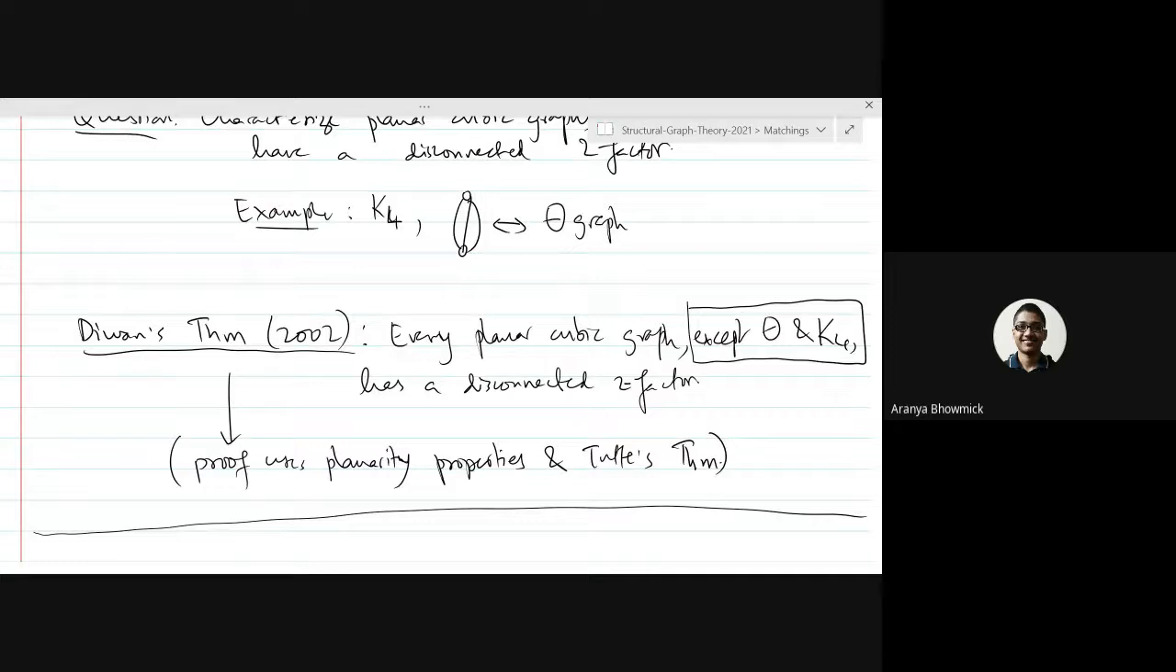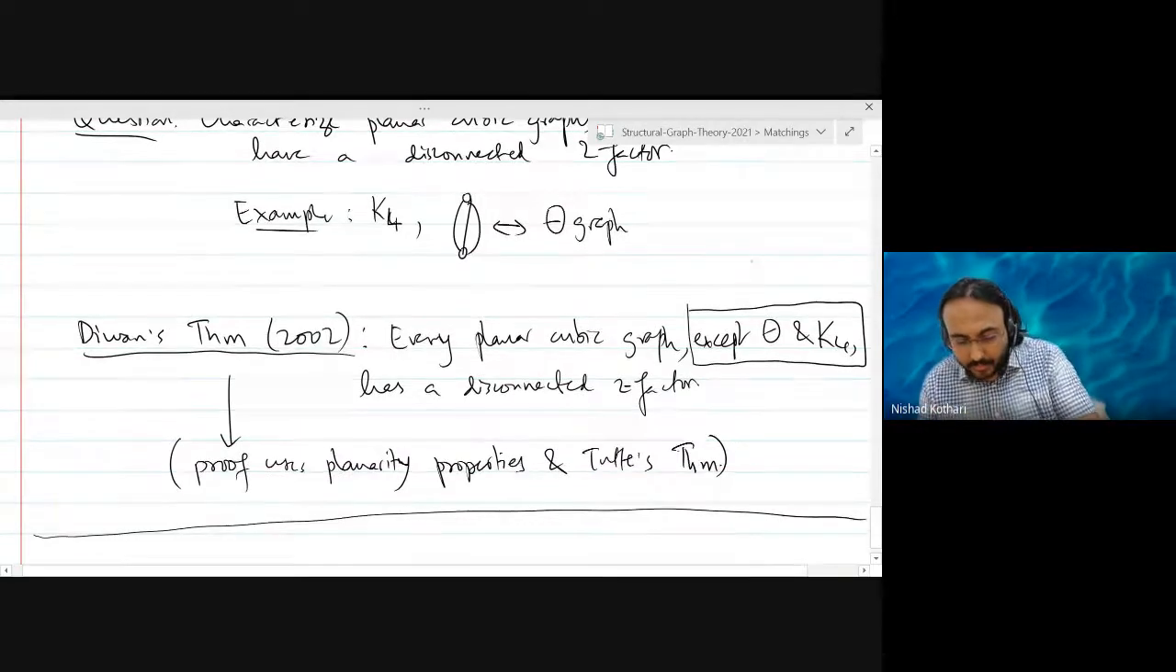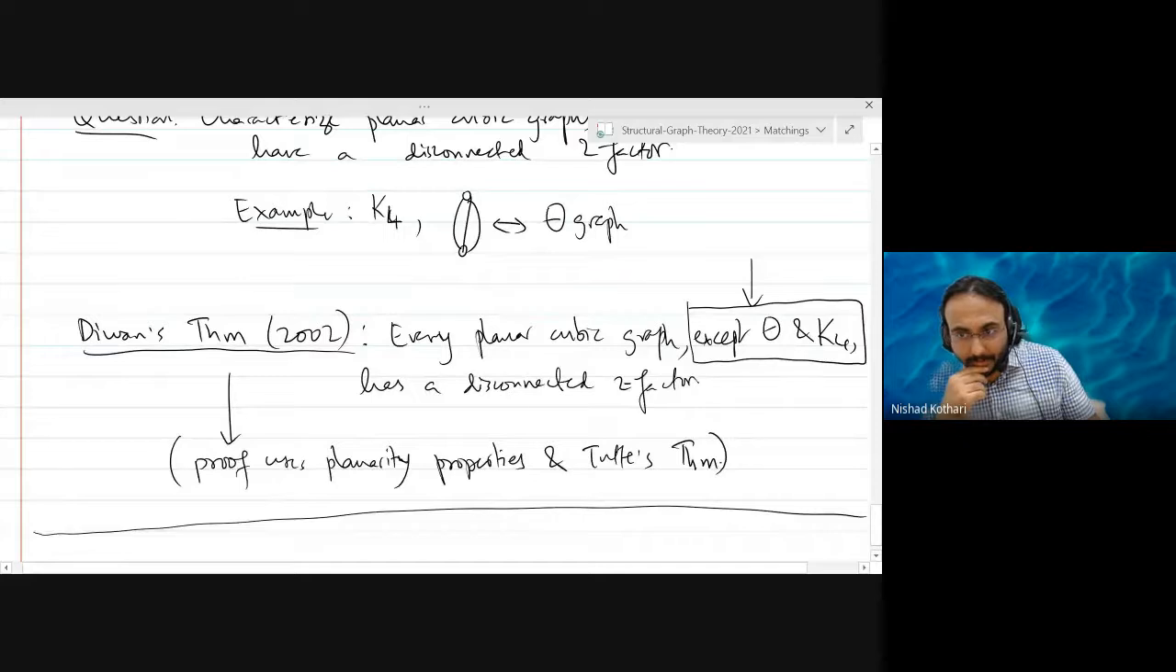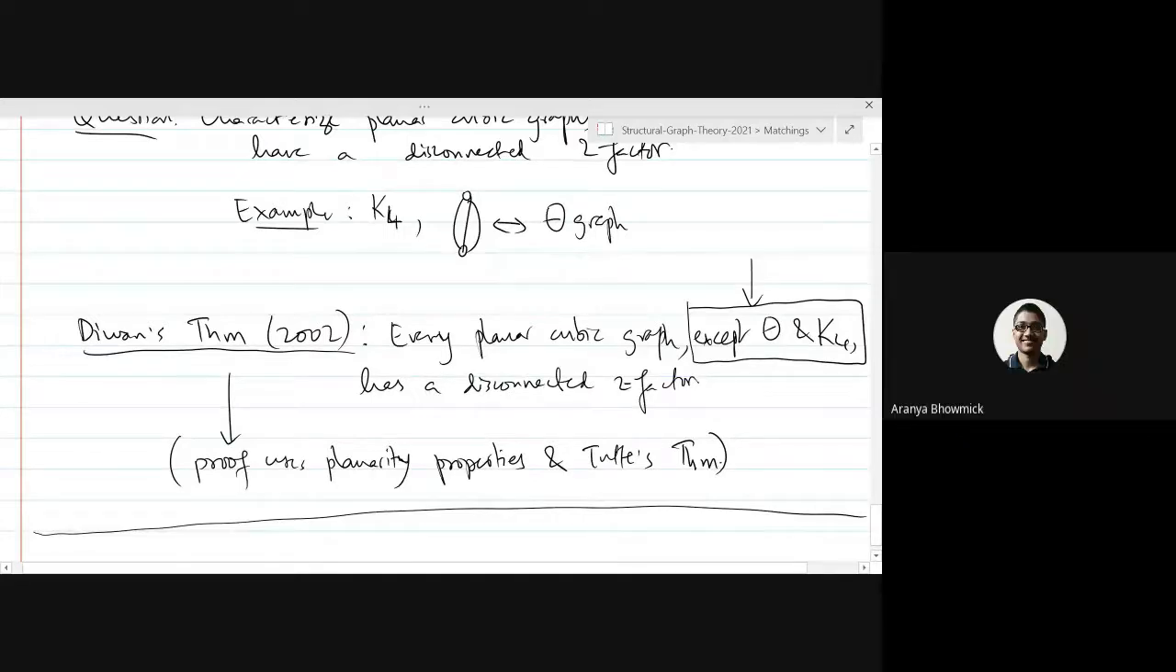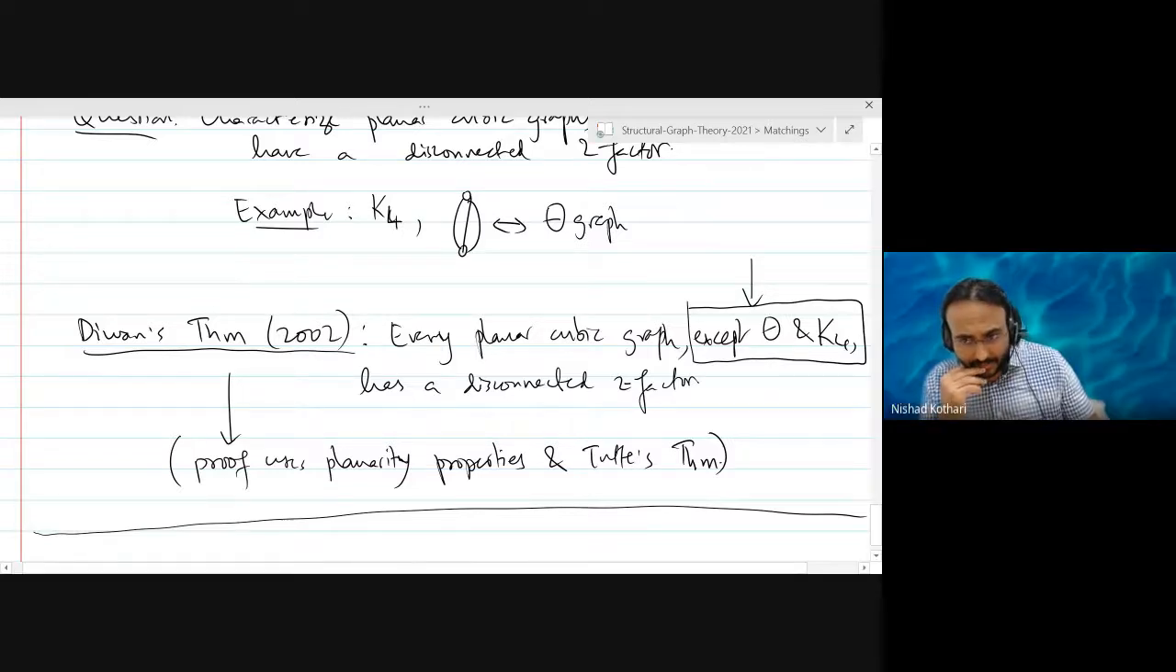But they are just these two graphs, so there is no point in applying complicated formulas to that. No, I am not looking at planar cubic graphs. I am simply looking at cubic graphs that do not have a disconnected two factor.